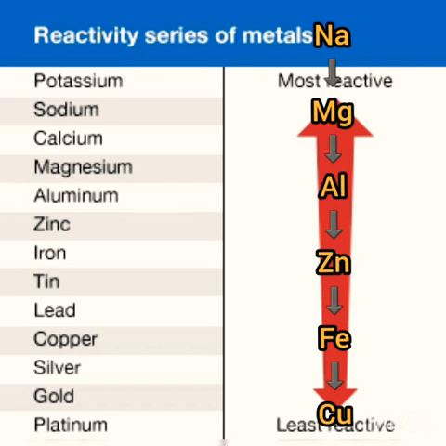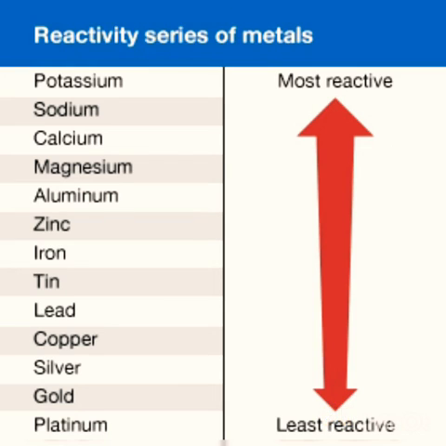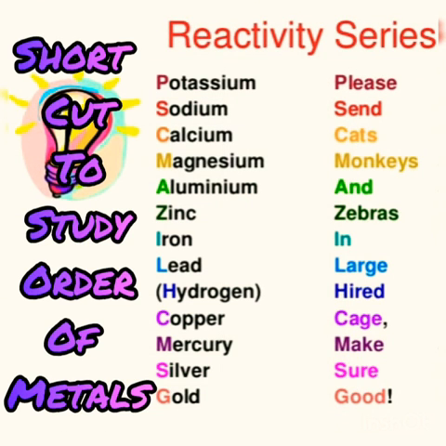In this, sodium is more reactive and copper is less reactive. So if you study the reactivity series, it is easy for you to identify the reactivity rate of different metals. So students, from various examples, you understood that the reactivity rate of metals with oxygen are different.